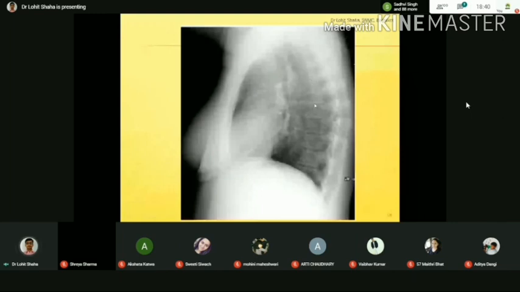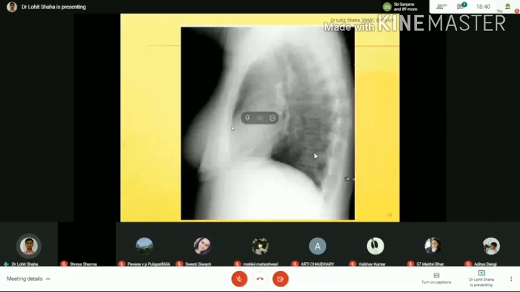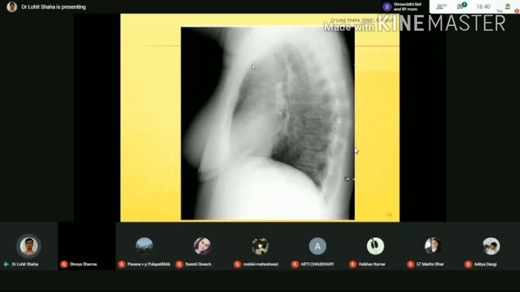Are you getting? Yes. So now here, what bone are you going to see? This is the sternum. Now, in between the sternum and this vertebral column, the space you are going to see is called the mediastinum. This upper part is called the superior mediastinum.